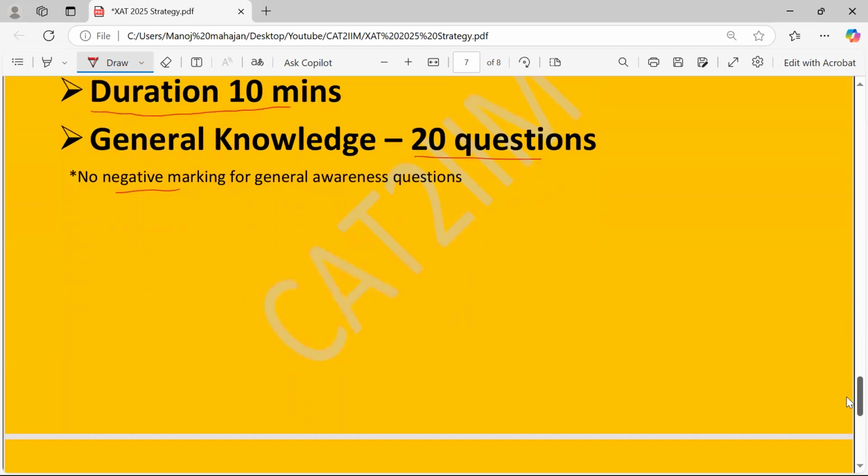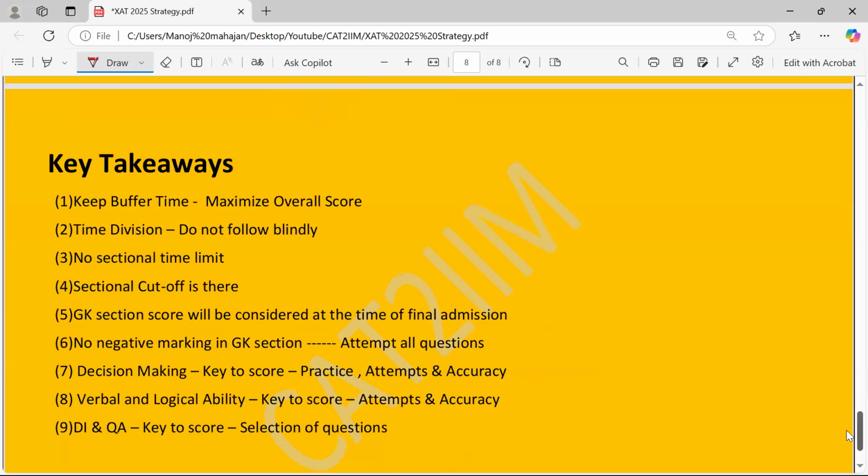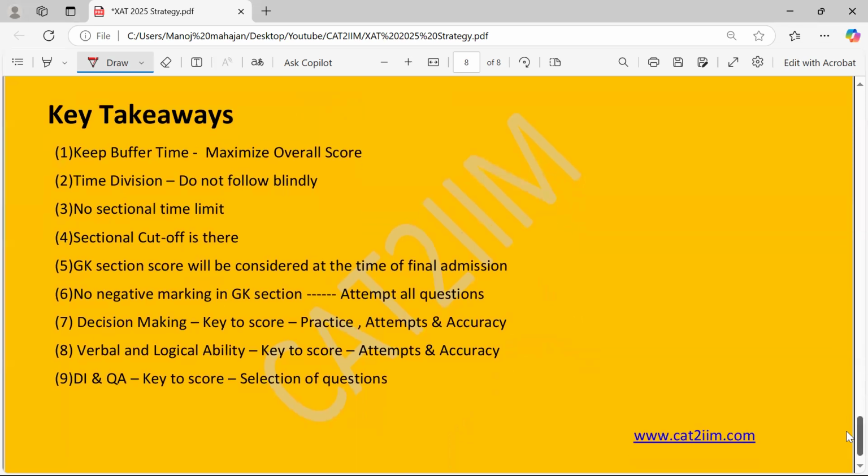So let's have a final look over here. Key takeaways, very, very important. Make sure that you keep buffer time so that you maximize the overall score. Very important: time division, do not follow blindly. What I mean by it is, there could be some students who are able to follow the exact time which I have suggested in the video.